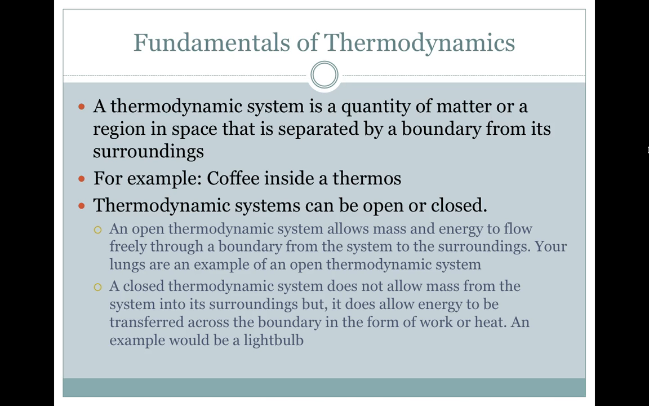Thermodynamic systems can be open or closed. An open thermodynamic system allows mass and energy to flow freely through a boundary from the system to the surroundings. Your lungs are an example of an open thermodynamic system. A closed thermodynamic system does not allow mass to flow from the system into its surroundings, but it does allow energy to be transferred across the boundary in the form of work or heat. An example would be a light bulb.